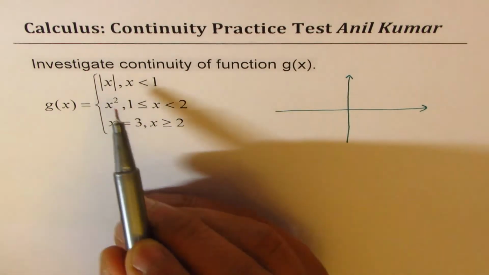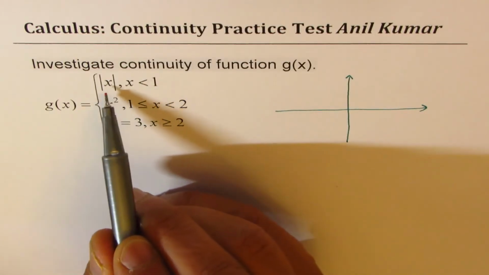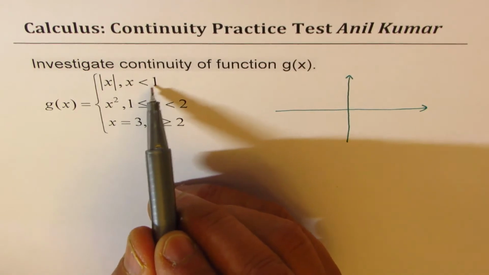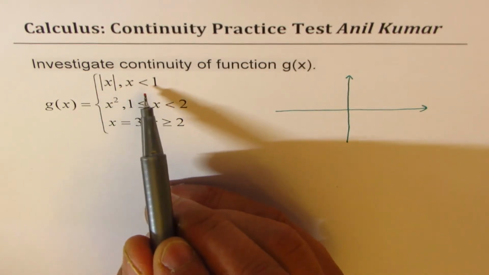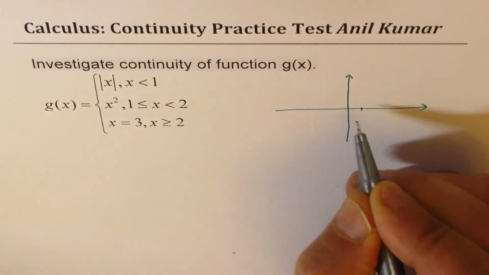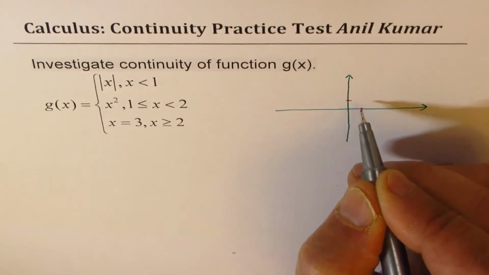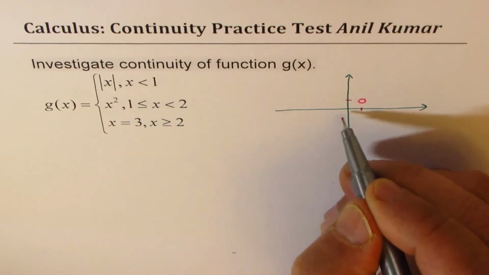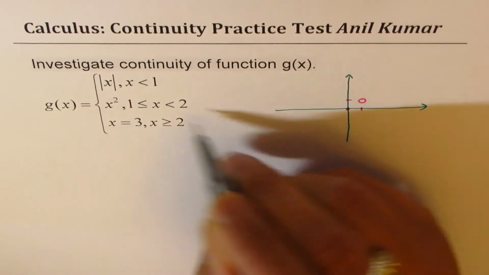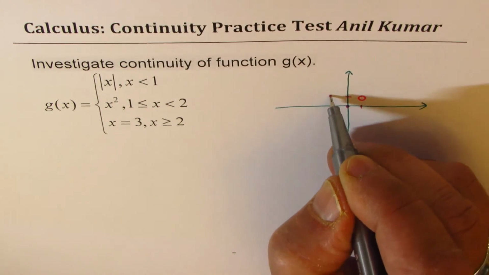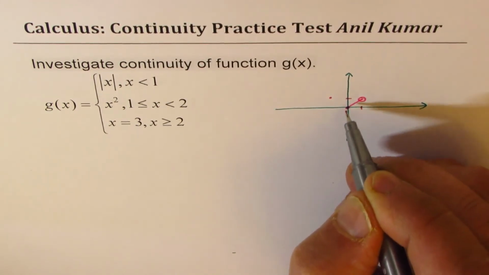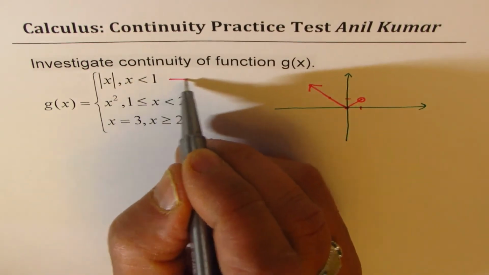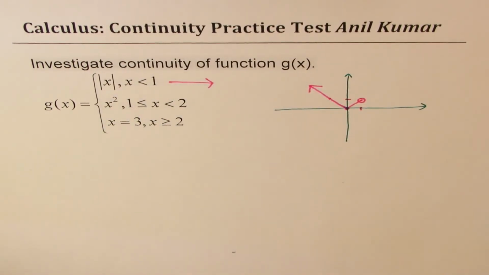So let's sketch it. We are saying when x is less than 1, it is like an absolute value function, absolute x. You can make a table of values that will give you a very accurate graph, but I'll just make a rough sketch. So at 1, it is 1. Since 1 is not included, I'm putting a hole here, correct? At 0, it will be 0. And the absolute value function is always positive. So the graph will be kind of like this, correct? So that is my first piece, right?